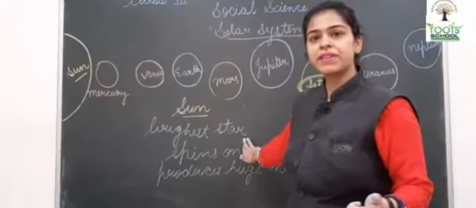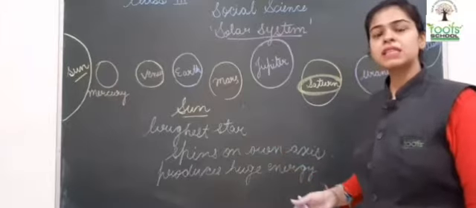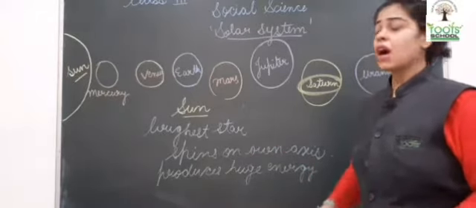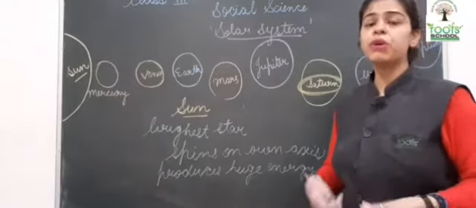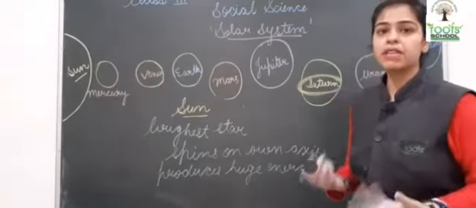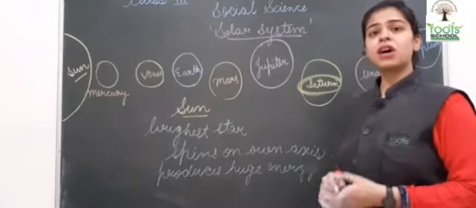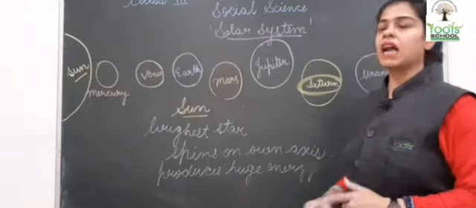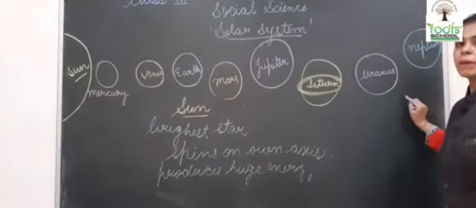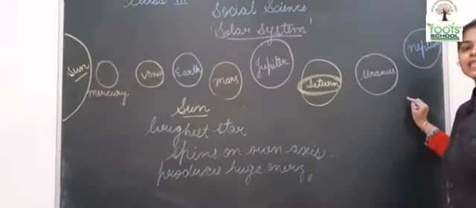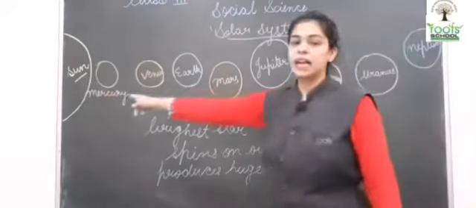Also it is the central star of the solar system. It is the brightest. Why brightest? Because it produces a lot of energy on the surface due to continued explosions, the bursting out of fire from the ground. So it is the only source of heat and light in the entire solar system. पूरे solar system में जितनी भी light और जितनी भी heat produce होती है, that is due to the sun.